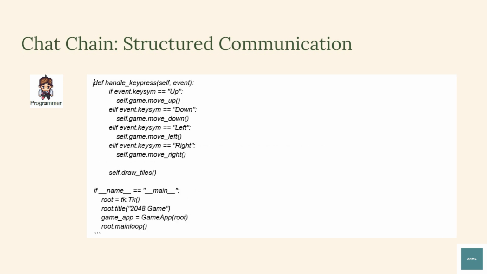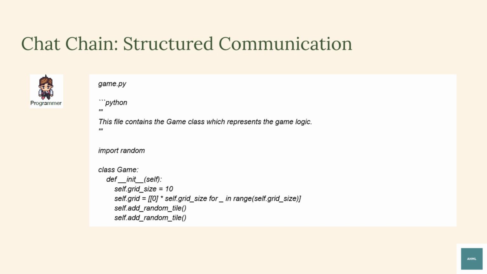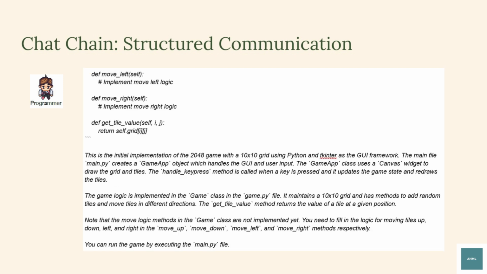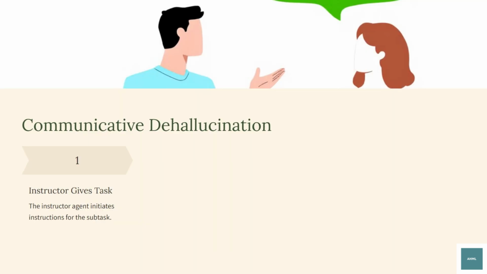Instead of rushing to a solution, ChatDev ensures each phase progresses iteratively. Solutions from earlier steps are passed down, making the process more cohesive and error-free. In standard AI workflows, if an agent misunderstands an instruction, it guesses, often incorrectly. ChatDev addresses hallucination with communicative de-hallucination, where the assistant first asks for clarification before responding.